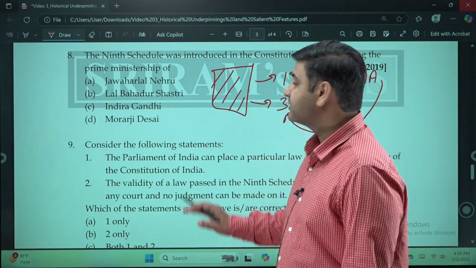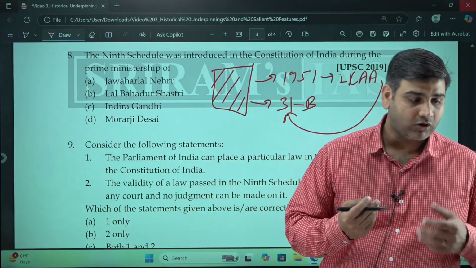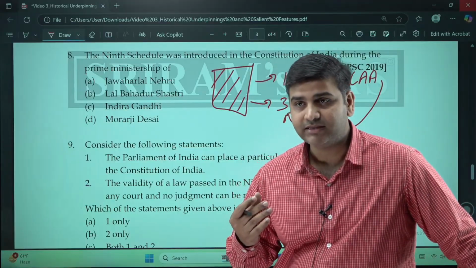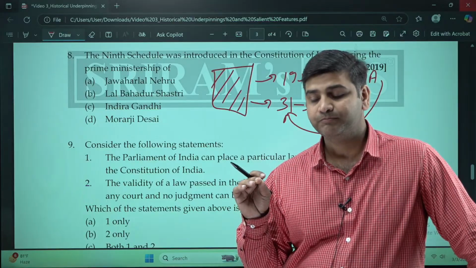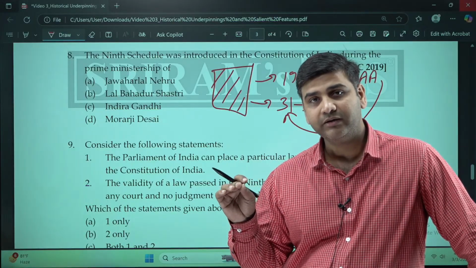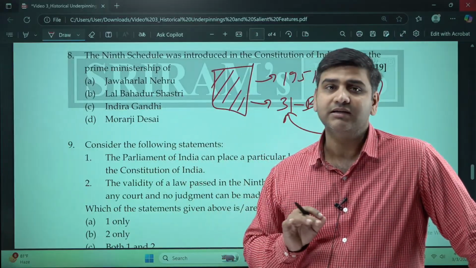It was giving a blanket of protection to land reforms done by the Indian government, so that the judiciary does not declare them null and void on the basis that they infringe the fundamental rights of the citizen.